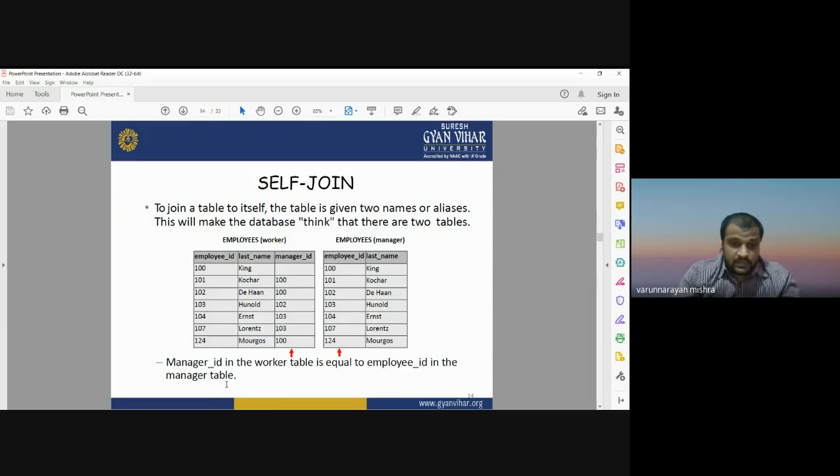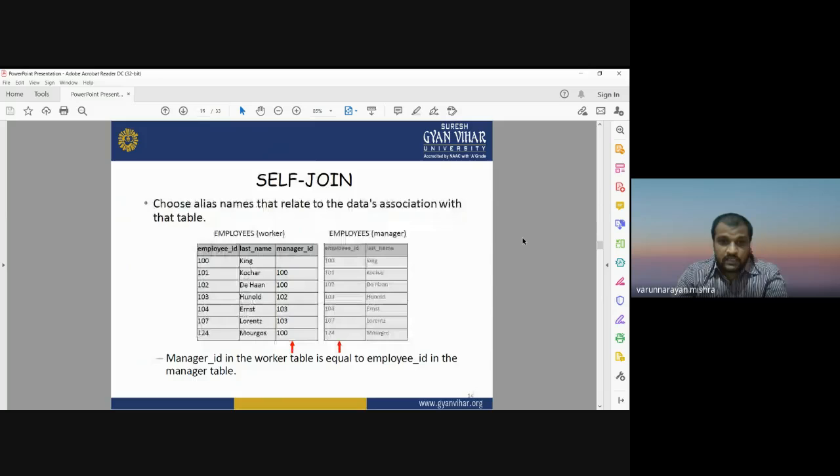in the manager table. Like maybe 1, 2, 3, 4, 5, 6, 7, 8 employees are there in the employee table that are working as a manager, and 8 employees in the other table that are working as a manager. So now we are going to check which worker of the employee name is working as a manager in the same company. So this kind of operation can be done using self join. Now we are going to join the table with itself only.